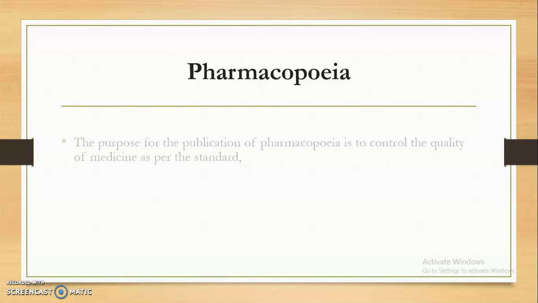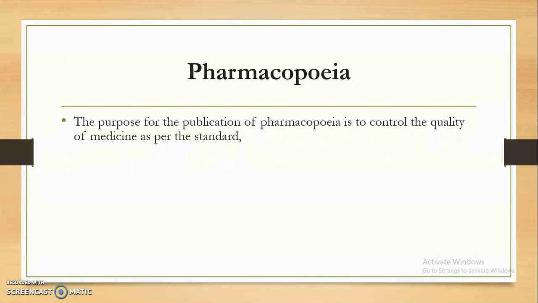Now, the purpose for the publication of the pharmacopoeia is to control the quality of the medicine as per the standards. As I said, all the information related to a particular drug is provided in the pharmacopoeia, like its assay, meaning its percentage purity, how much sample is present, how much impurities are present, and how to identify these impurities.